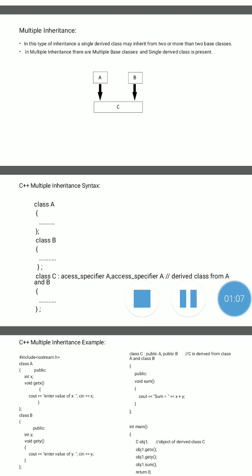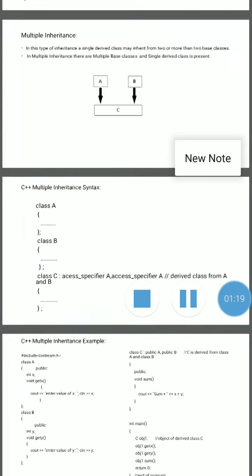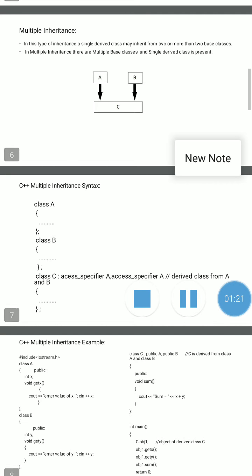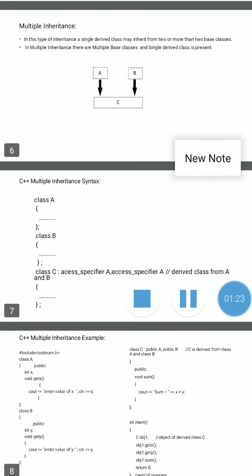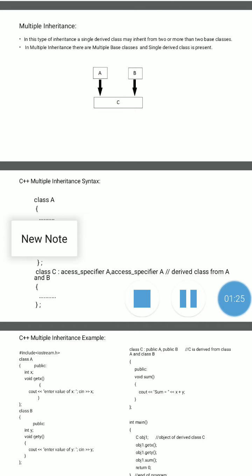Here the second type is multiple inheritance. In multiple inheritance, there are multiple base classes and a single derived class.